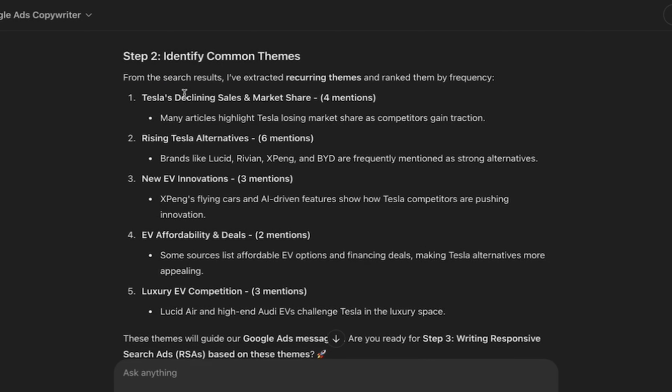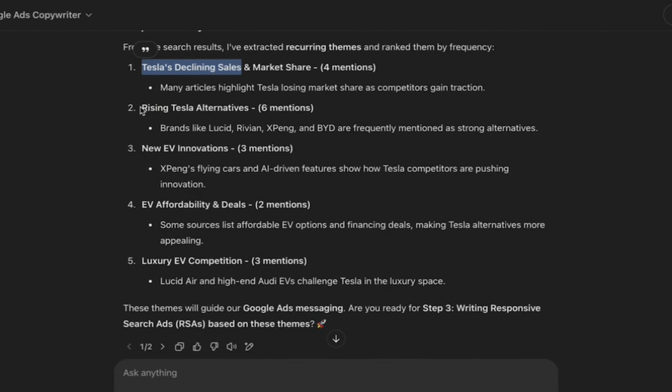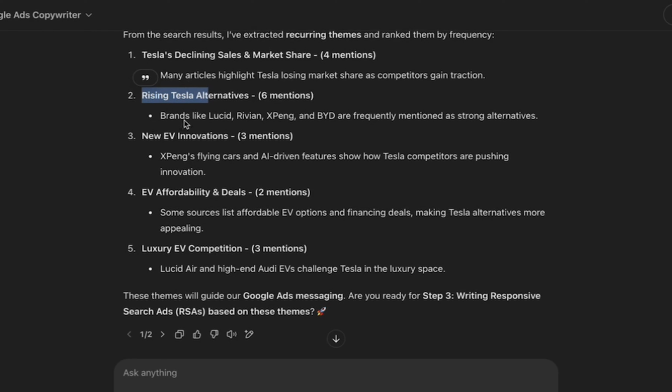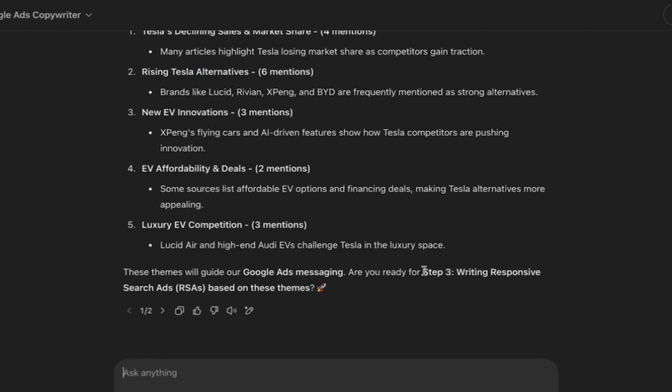So these are the themes that are coming out of each of the search results. So we're talking about Tesla's declining sales, okay? We're talking about rising alternatives, new EV innovation. So these themes are going to be used for the ads. So now we want to go to step 3. So proceed to step 3.